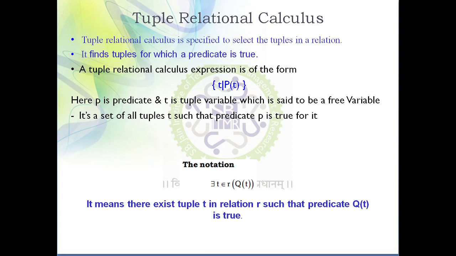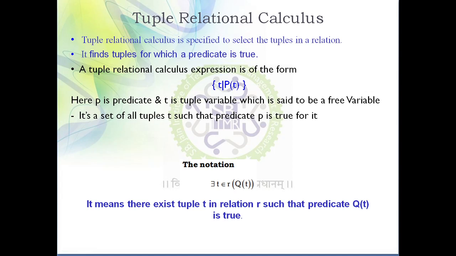Then we are also going to use another notation in case of tuple relational calculus, this inverted E called there exists. So there exists T. What is the meaning of this complete expression? It means that there exists a tuple T in relation R such that predicate Q(T) is true. So this inverted E symbol is used to represent the there exists condition. How to read this?